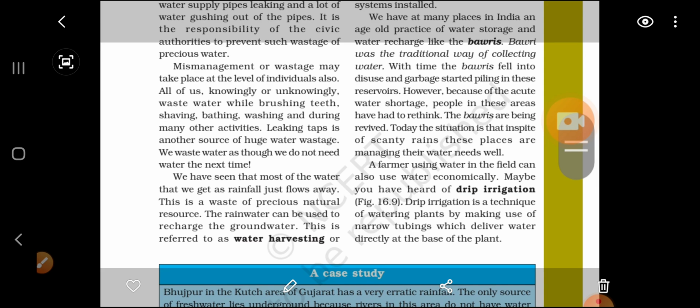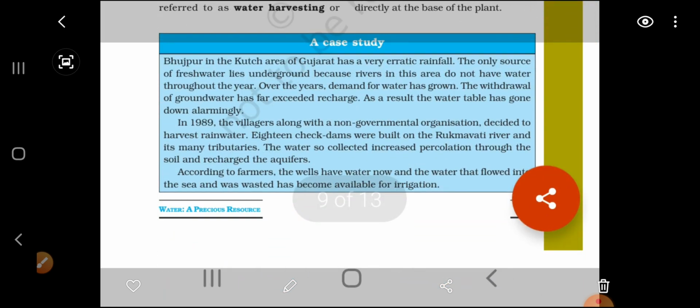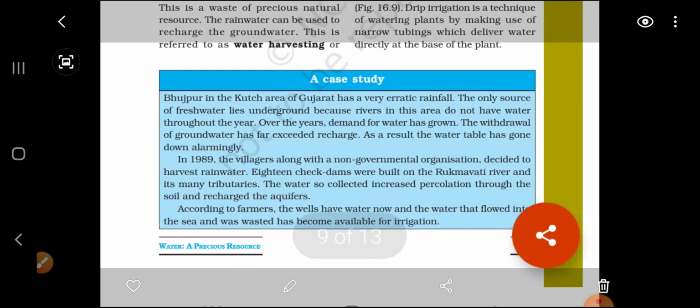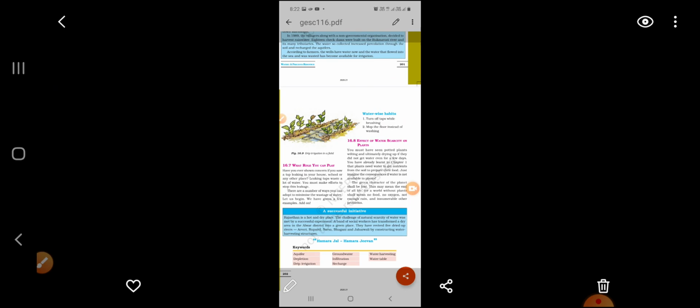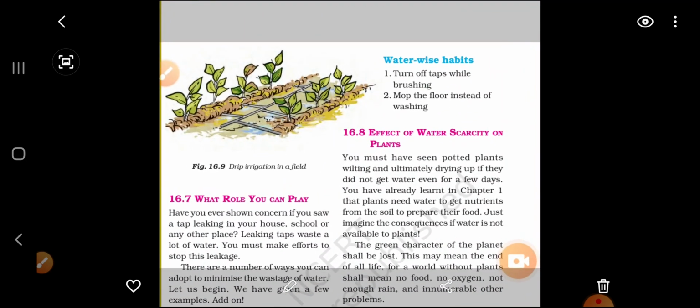And this is a very useful method in areas where there is very little rain, like in Rajasthan and all. Drip irrigation is very useful because these places are not getting a sufficient amount of rain, so for planting there, drip irrigation is the best method. Okay, so these are the different methods which you can use at your level, and they will help you to manage the water.